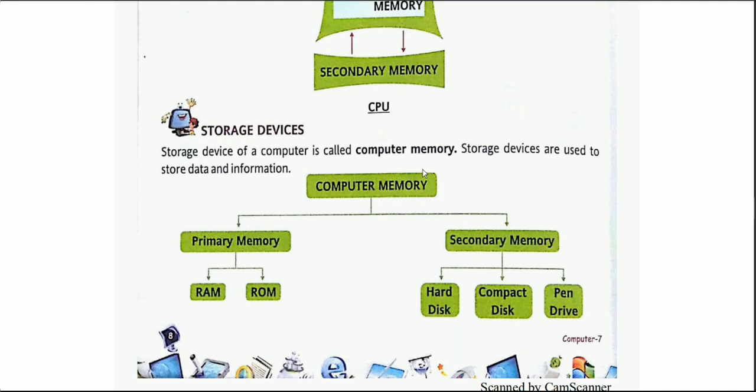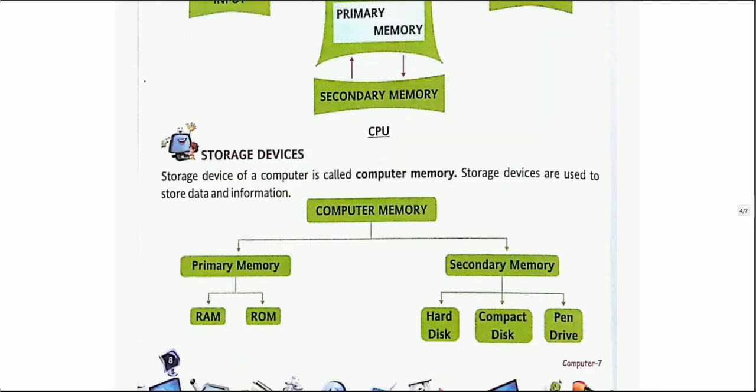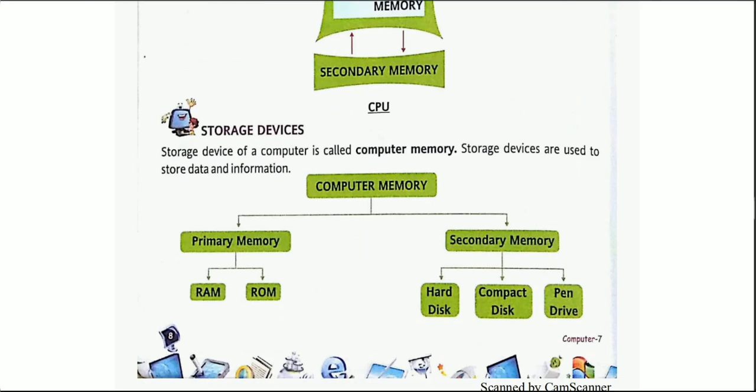So over here on the left hand side we have our primary memory, and on the right hand side we have our secondary memory. See, this primary memory is basically embedded in your CPU. You can see over here it is embedded in the CPU, but regarding your secondary memory you can plug it out. Yes, for the time being you can plug it in and after that you can plug it out. Yes, so as you can see in the examples, we have RAM as a kind of primary memory, ROM as a kind of primary memory. Yes, these are stored in your central processing unit.